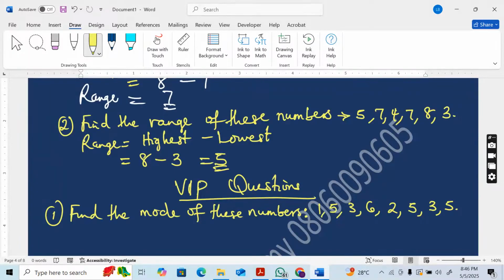10, 9, 8, 7, 6, 5, 4, 3, 2, 1, 0. So what is the mode of these numbers? Okay, so I can see male. Another male.